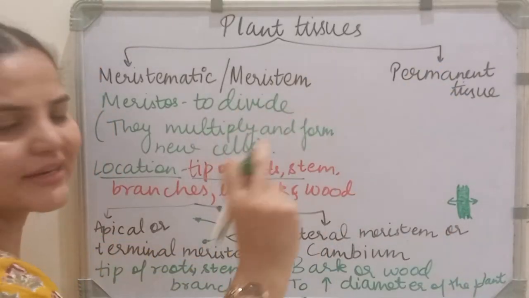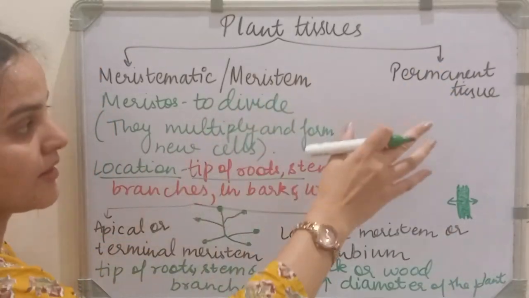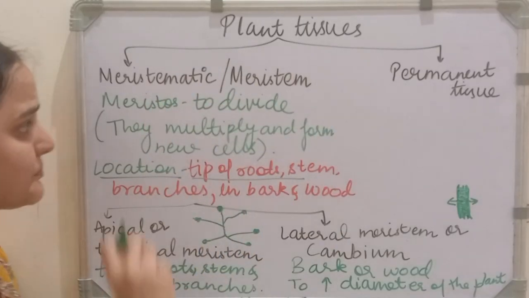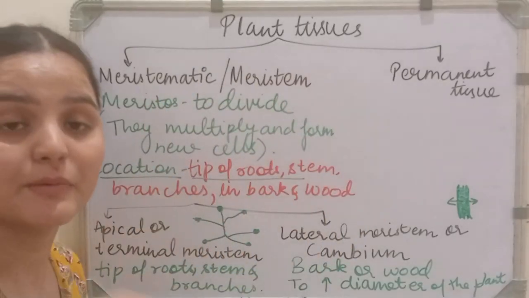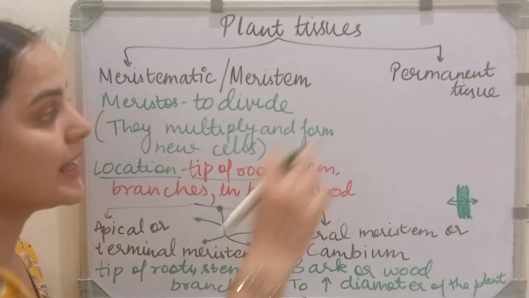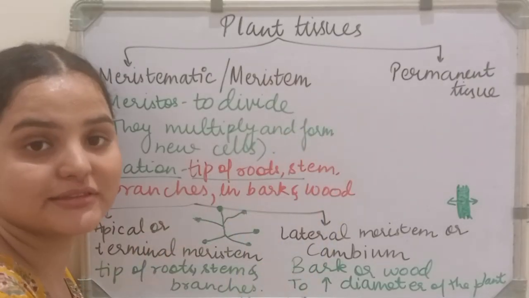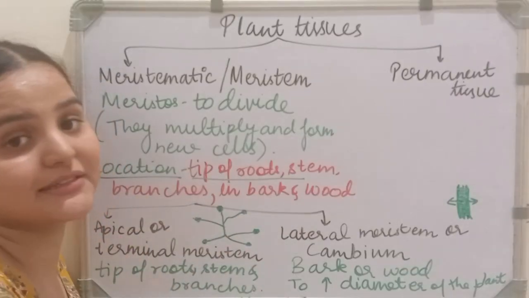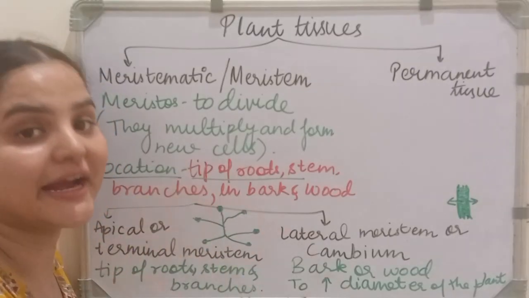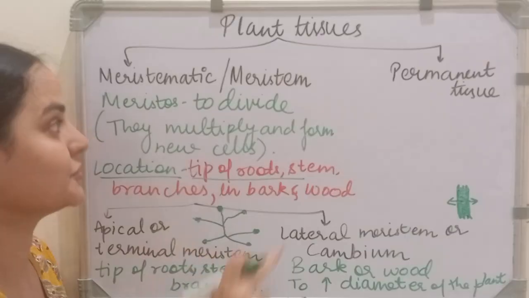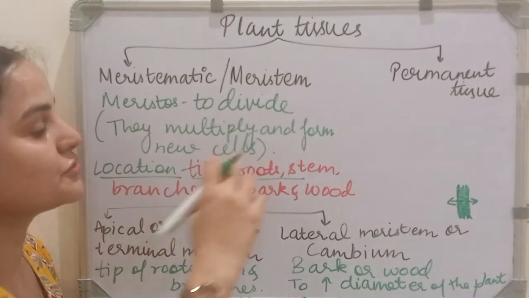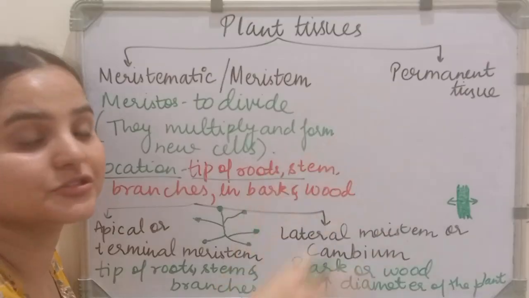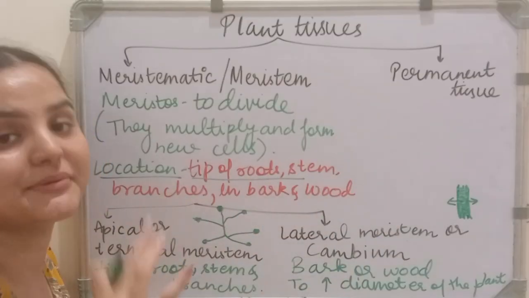So a common difference we can point out between meristematic and permanent tissue is that permanent tissue has lost the capacity to divide. If they have divided once, after this they won't divide. They will perform their specific function and don't have the property to divide again. So meristematic tissue are the tissue that multiply continuously and form new cells, while permanent tissue are the tissue that have lost their capacity to divide.